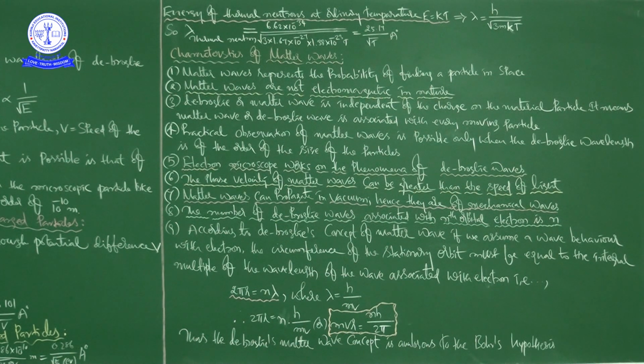I'll repeat once again. According to de Broglie's concept of matter wave, if we assume a wave behavior with the electron, suppose the electron is going like this.